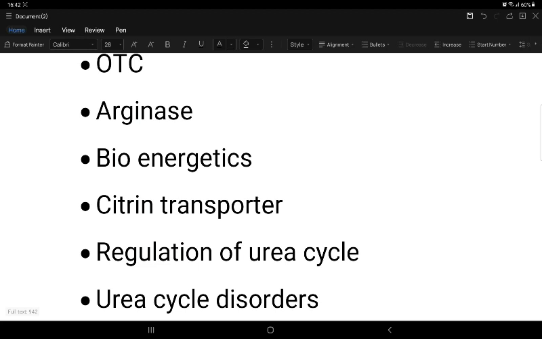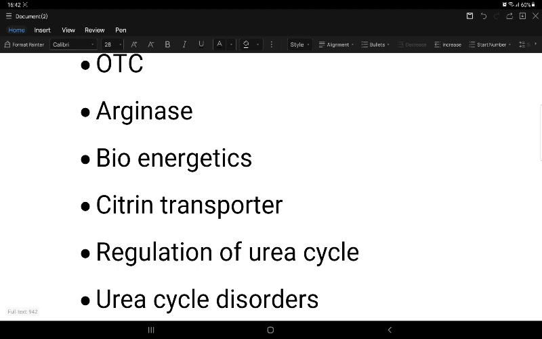These are useful in the urea cycle also, and this citrin transporter transports aspartate from the mitochondria to the cytoplasm. So when this citrin transporter is deficient, citrullinemia type 2 happens.